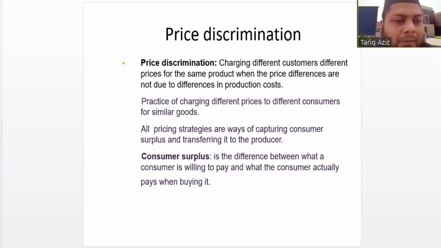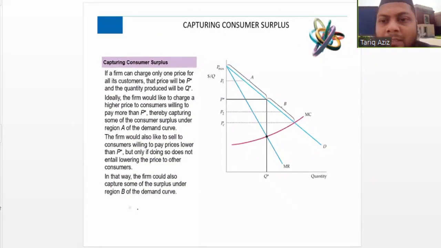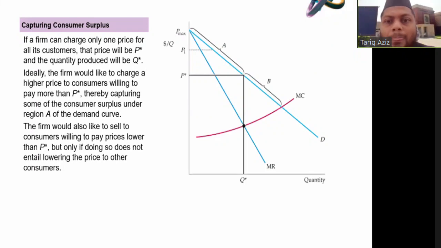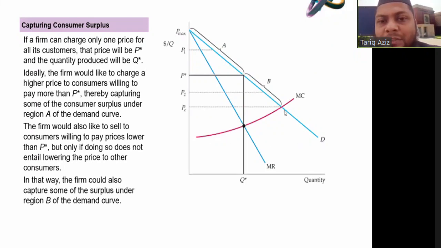Now let us see some clearer graph. This is the same thing that I just explained to you. This D is the demand curve, and this is the cost curve, and this is P star.